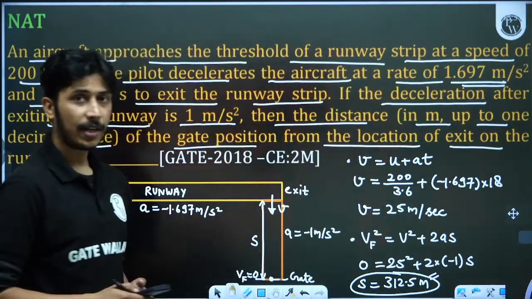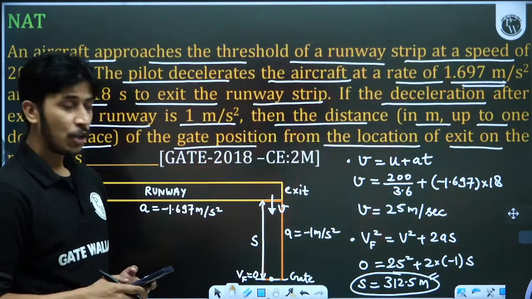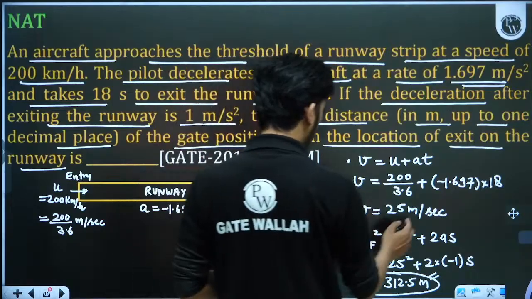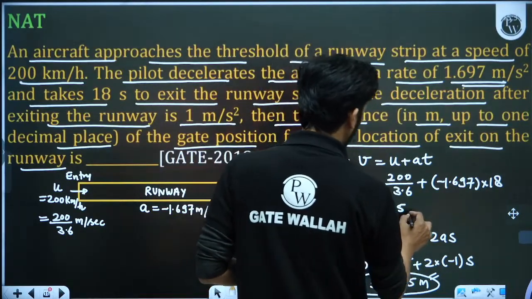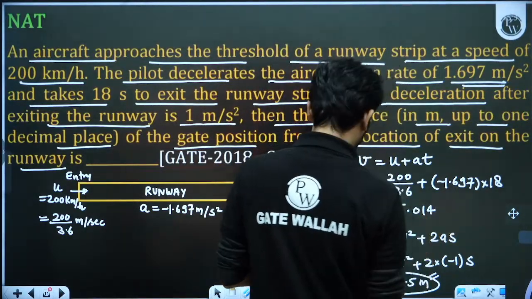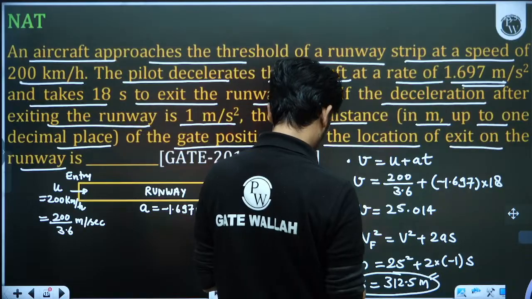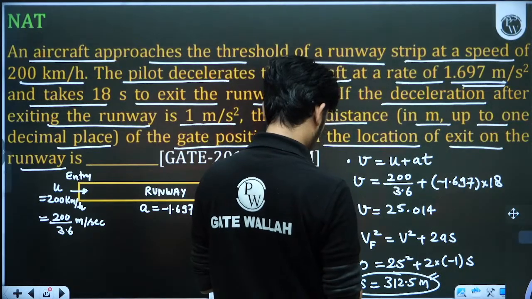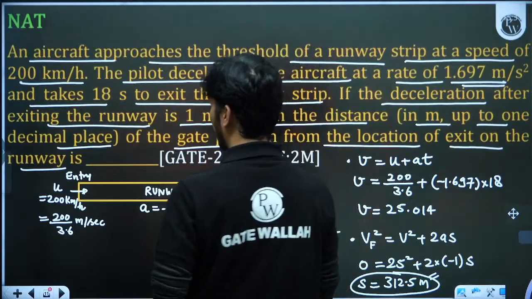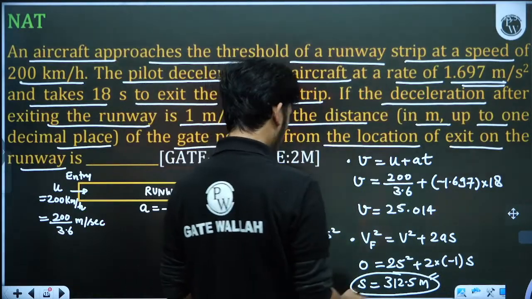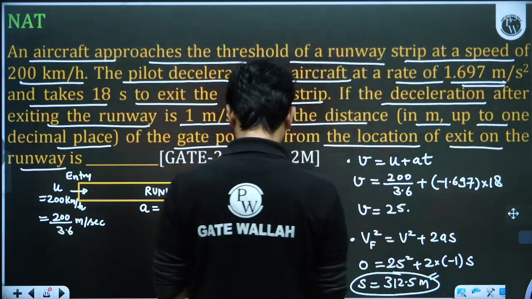Please check if it is correct or not. 25.014, okay. Let's check 25.014. No, it is not 29.0. It is 25.009.